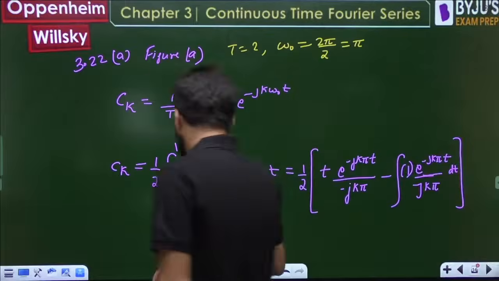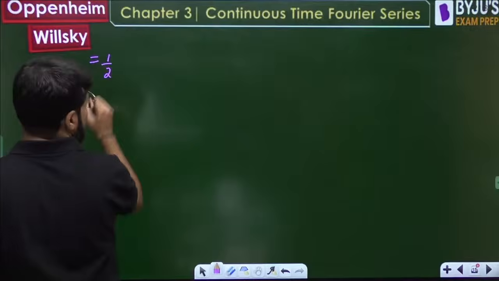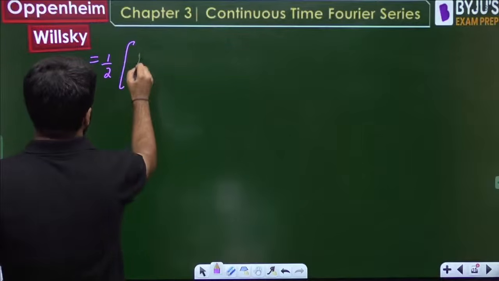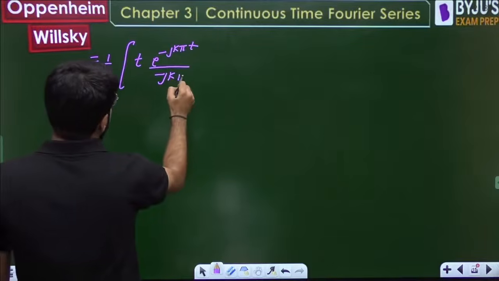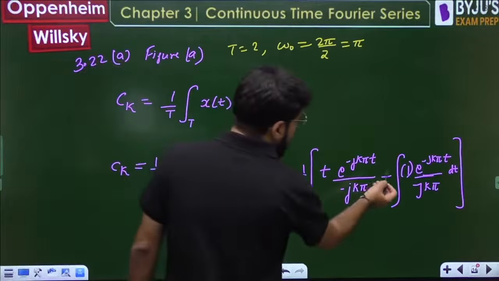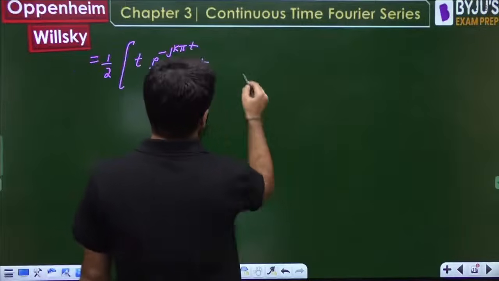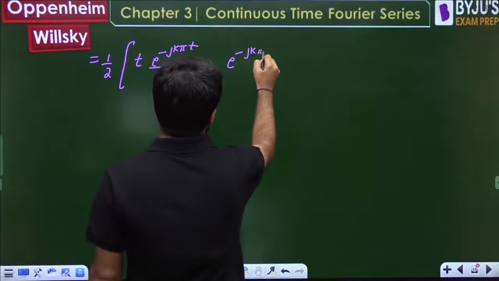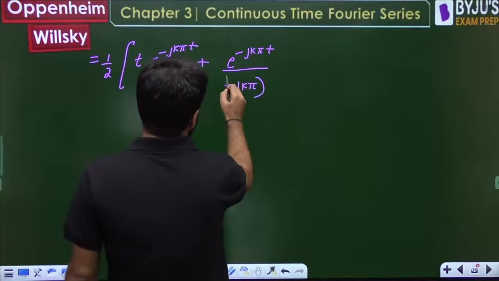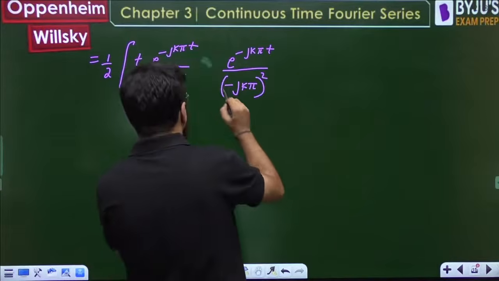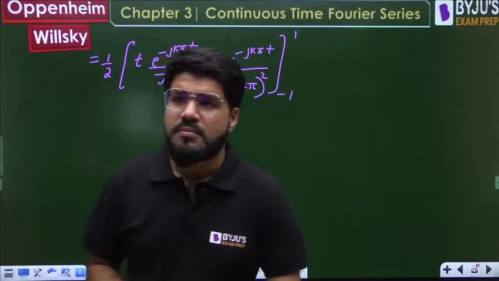Now let's do the limits, but first let me complete this integration. So this is going to be 1 by 2, t e power minus jk pi t upon minus jk pi, minus, actually minus times minus becomes plus, but there will be again a term coming up, e power minus jk pi t upon minus jk pi. So actually we repeat minus jk pi and square it, and let this be minus. This is the integral from minus 1 to 1.